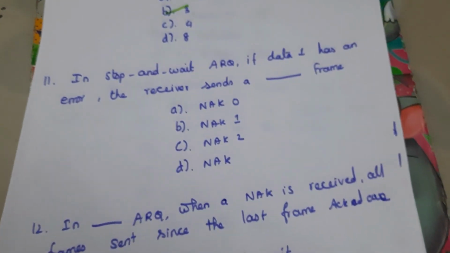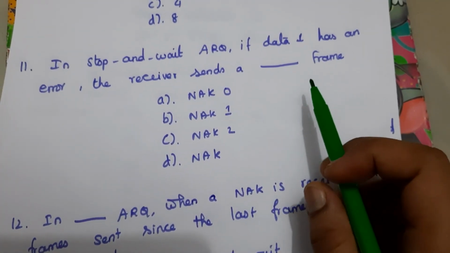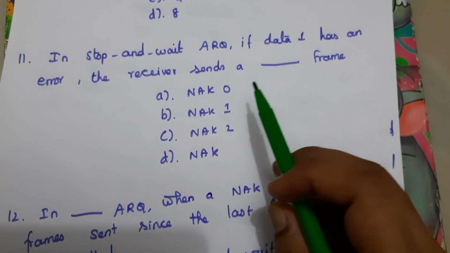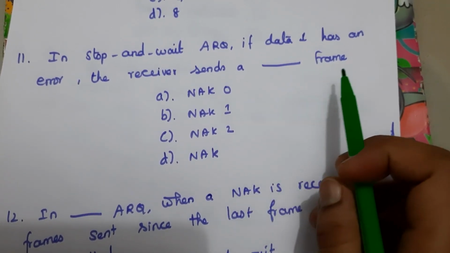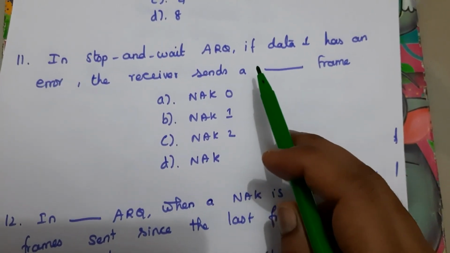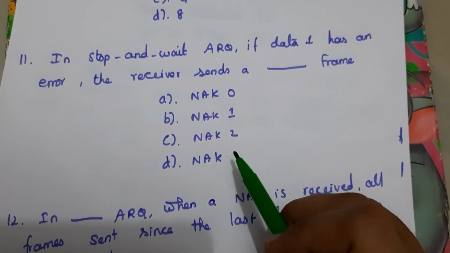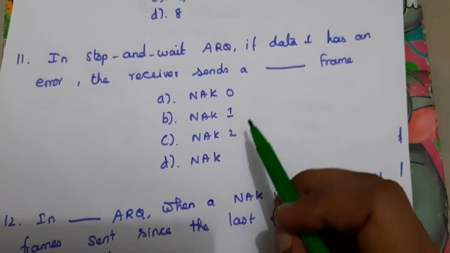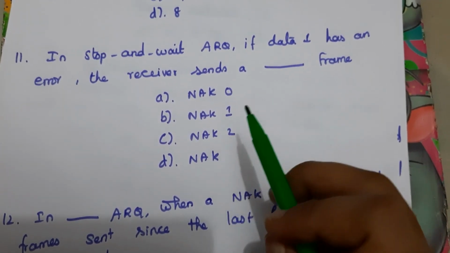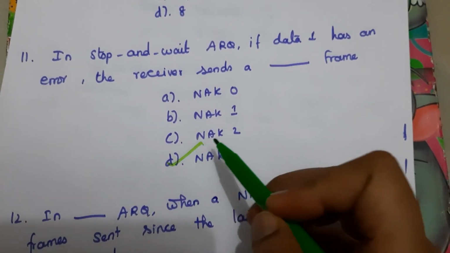Next question, in stop and wait ARQ, if data 1 has an error, the receiver sends a dash frame. And here in stop and wait, the negative acknowledgement, we are not numbering the negative acknowledgement. We number the acknowledgement only, ACK only. For negative acknowledgement, there is no numbering. So here the answer is D.